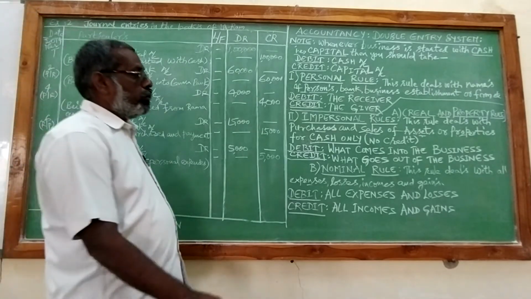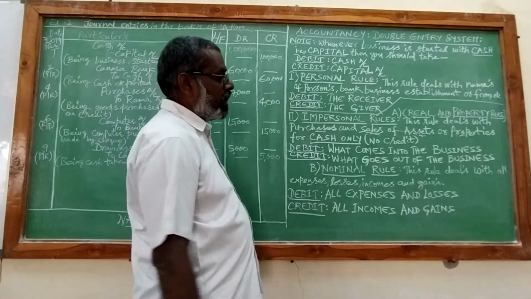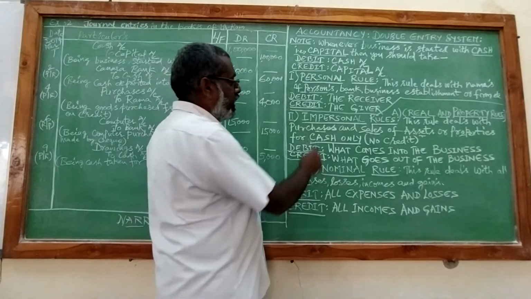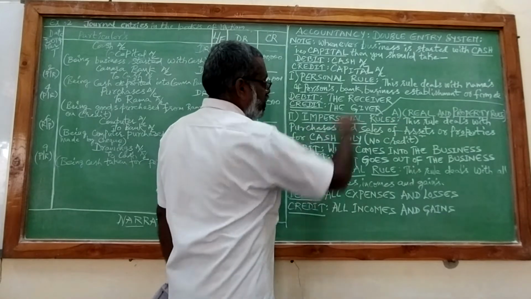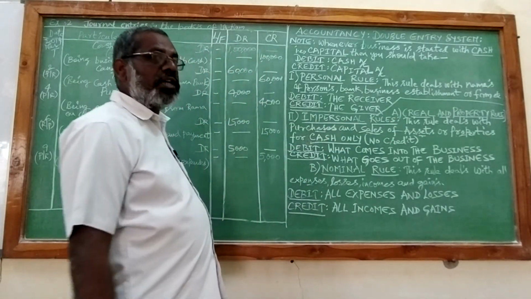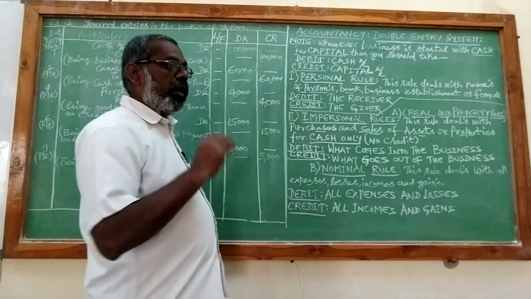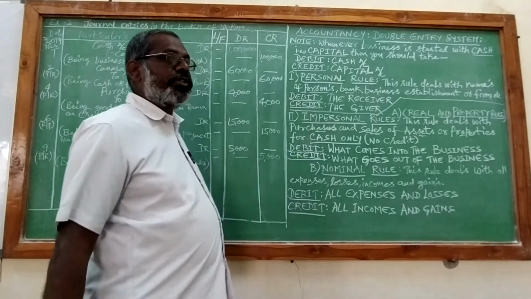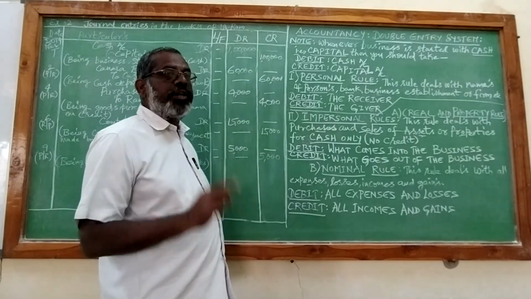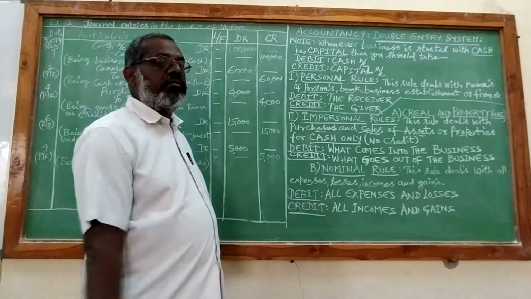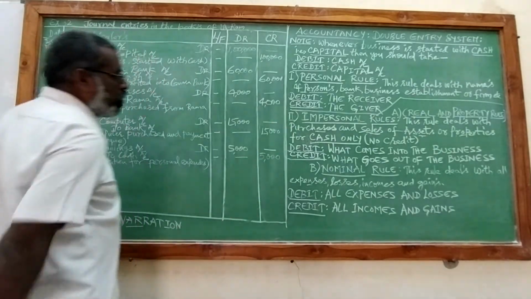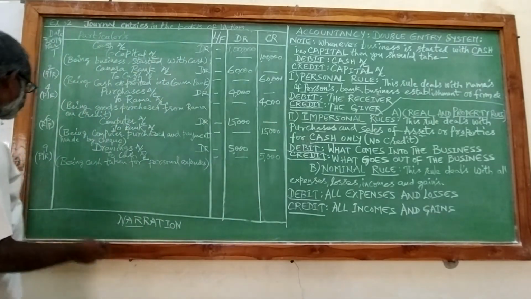Purchased furniture. Furniture is nothing but an asset or property to us. So here he is saying purchased furniture. He has not mentioned cash, but you should assume cash, because in the universal market for purchases or sales, what is the common medium of exchange? That is money, that means cash. So it comes under the real property rule, under impersonal rules.